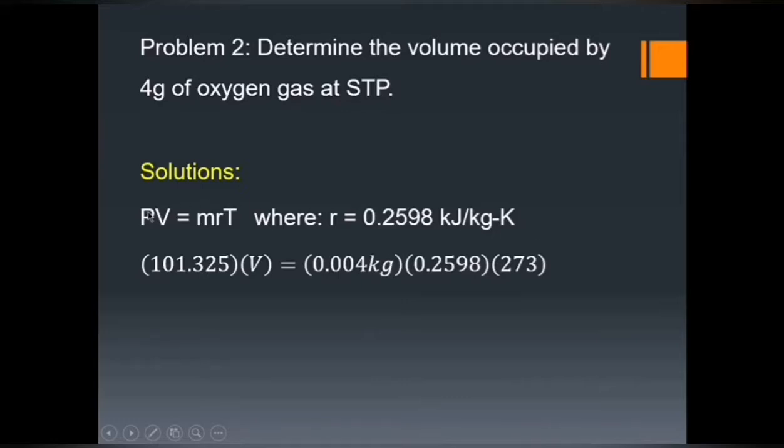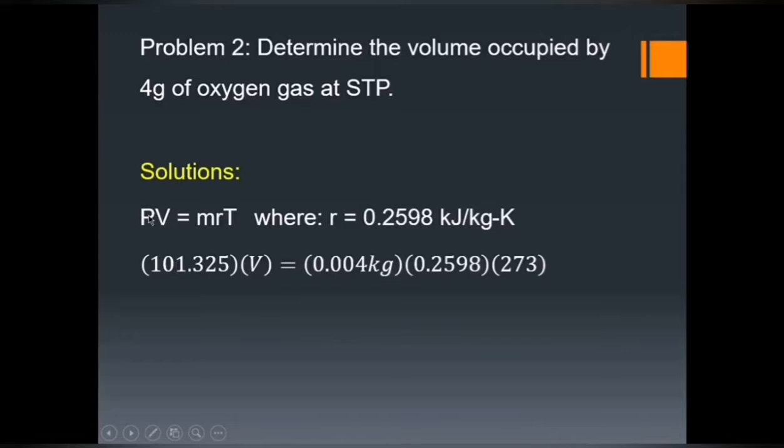Since at STP, the pressure is 101.325 kilopascal. So why are we going to use kilopascal instead of PSI, mercury in millimeter, or inches? Since here we are involving a kilojoule, kilograms, and Kelvin, you are going to use SI units. There should be a consistency of units so that you can cancel out the units later. So we are going to use the kilopascal.